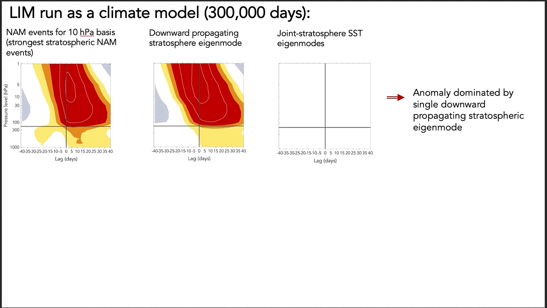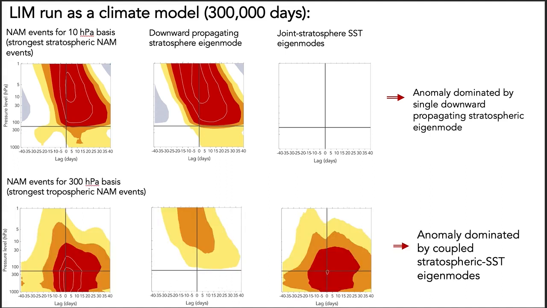Now, does this mean that joint stratosphere SST variability is unimportant to NAM or NAO variability? The answer to that question is absolutely not. To see this, we constructed a second NAM composite, but instead of compositing on time periods when the 10 millibar NAM was anomalous, we composite on periods when the NAM at 300 millibars was anomalous. For these periods, we get a different NAM anomaly that has a stratospheric component but is primarily tropospheric in character.